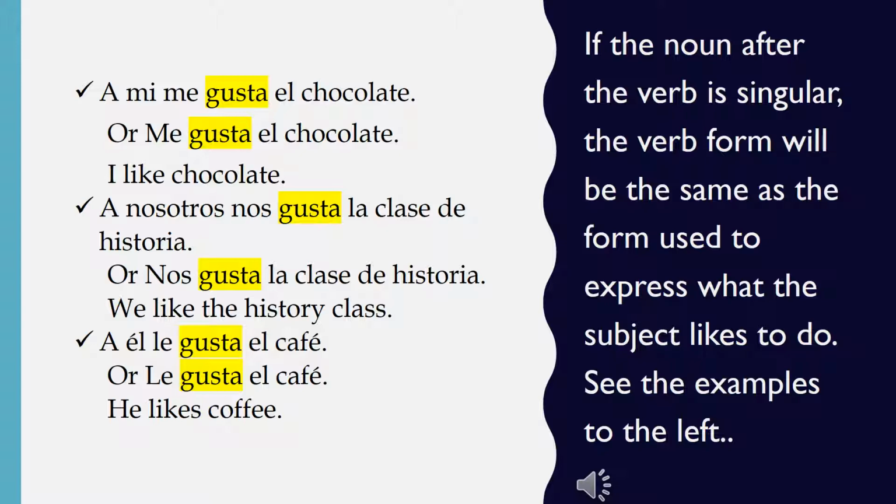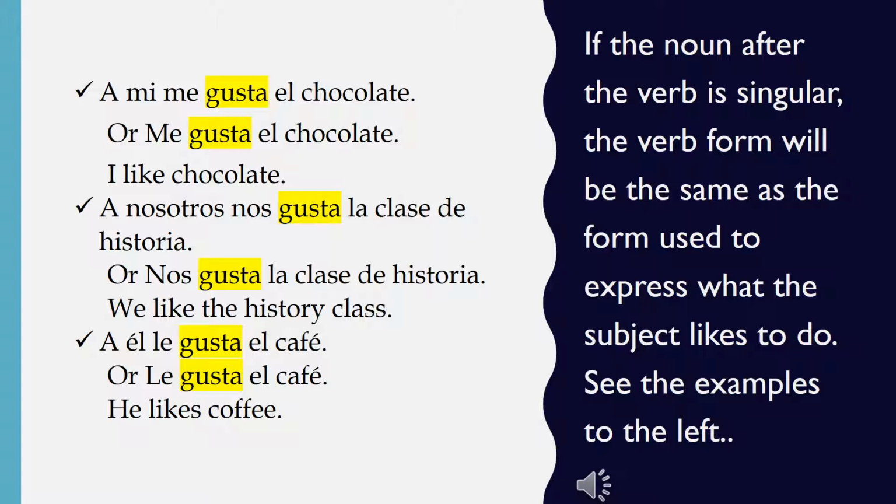A mí me gusta el chocolate. Or you can say, me gusta el chocolate. And that means I like chocolate. Notice that the noun chocolate is singular, so the form of the verb will be the same.